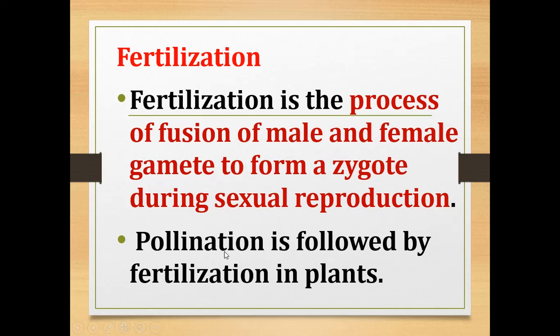So pollination means transfer of pollen grain from anther to stigma. After pollination, it is followed by fertilization in plants. So once from the anther, pollen grain gets transferred to the stigma, the male gamete fuse with the female gamete and form a zygote. Such process is called what? Fertilization. Understood, children?